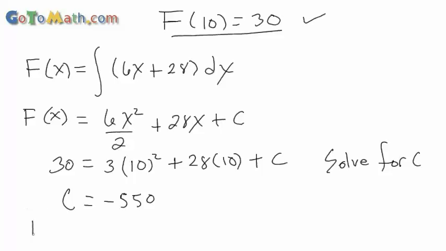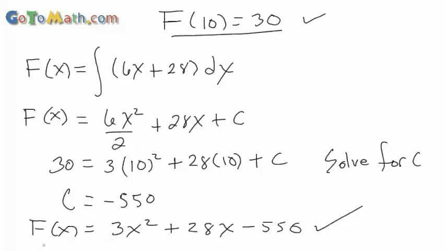Alright, so we end up with f of x is equal to 3x squared plus 28x minus 550. There you go. So we got that particular f of x is satisfied. So when you take 10 and you plug it in here, you should get 30 out. If you don't, then you did something wrong. Okay, so that's it right there.